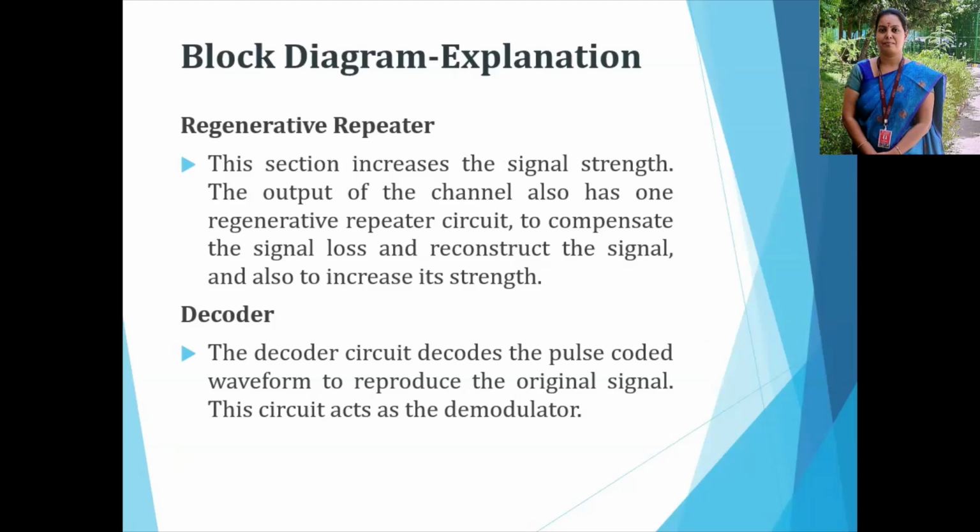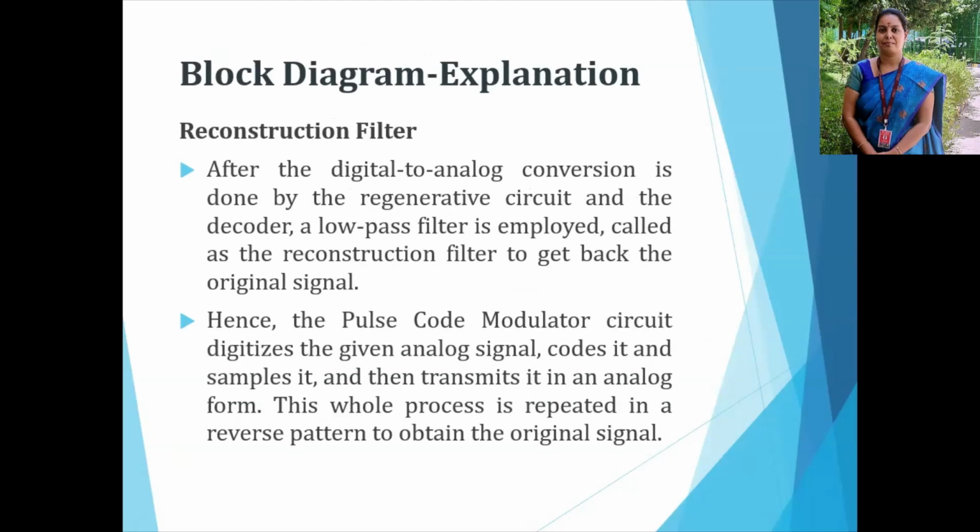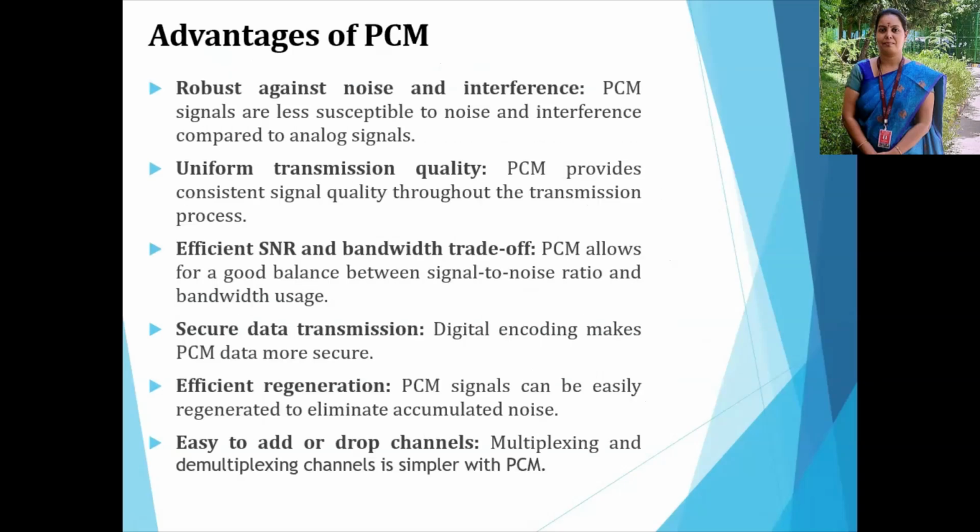Then the strengthened signal is applied to the decoder in the receiver section. The decoder circuit decodes the pulse coded waveform to reproduce the original signal. So this circuit acts as the demodulator. So the transmitter and receiver sections are over. Finally we get the original recovered, reconstructed input signal, the information signal.